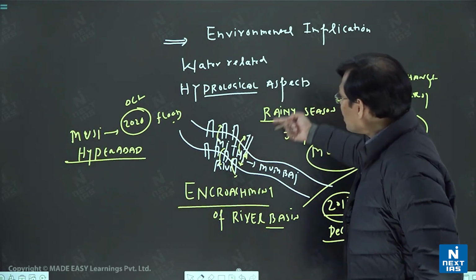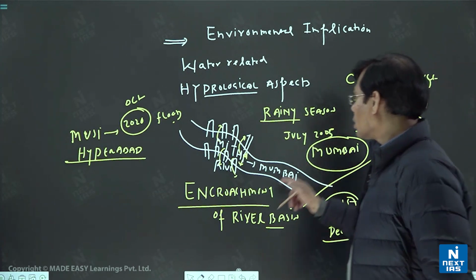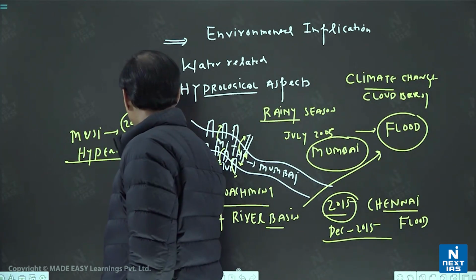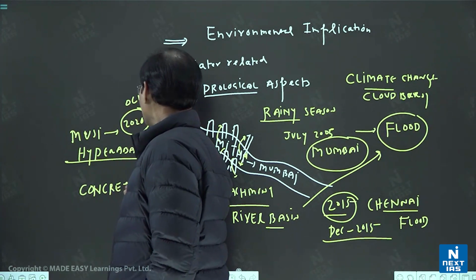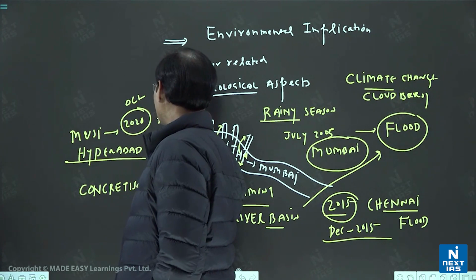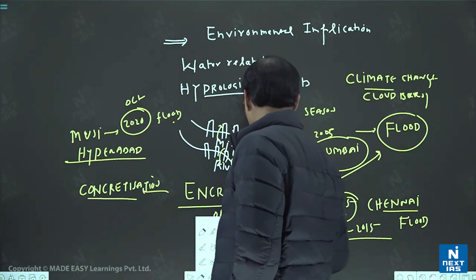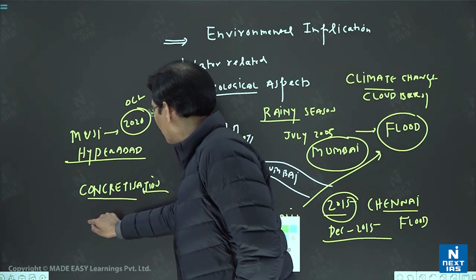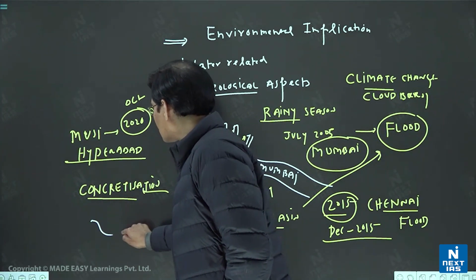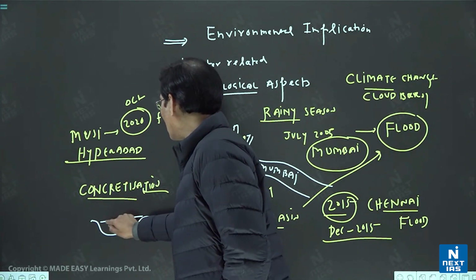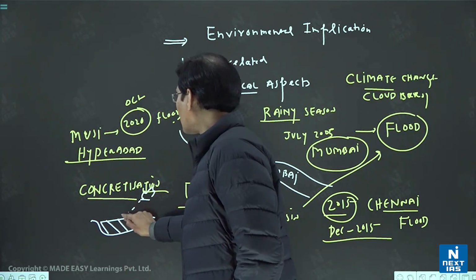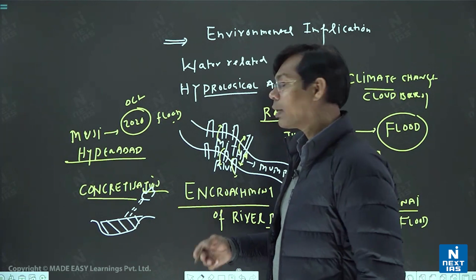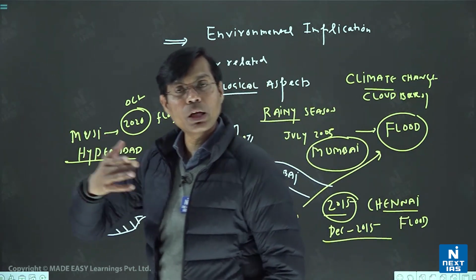And if we say that another part, suppose encroachment by concretization, building construction, massive concrete, then one more problem would be there. Suppose in our rivers, in our lakes, we fill this area by concrete. Then if rainfall will occur, where will this water go? That has become impervious, impermeable.